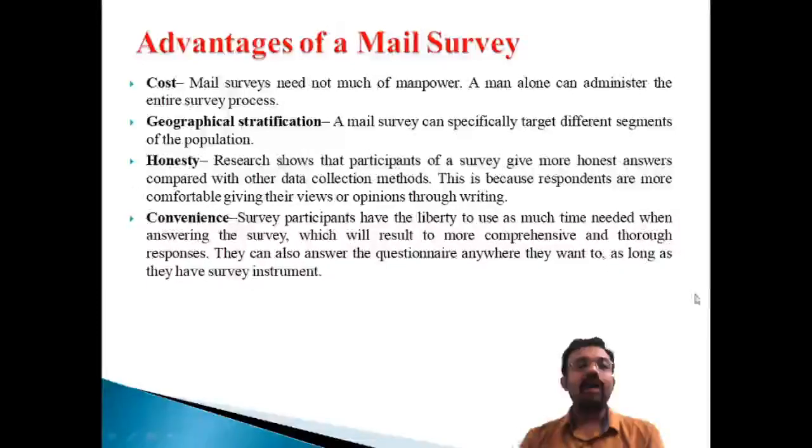And the third one is honesty. A researcher must be honest. Research shows that participants of a survey give more honest answers compared with other data collection methods. And there is a very important element: you can ensure the honesty of the respondents with the help of the mail survey, because you give a lot of time for the respondent to fill in the information in the questionnaire. So the respondent can fill in the data honestly. So the third important advantage is honesty.